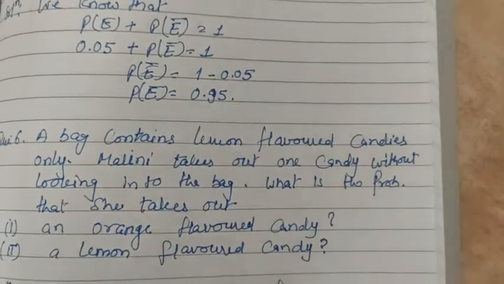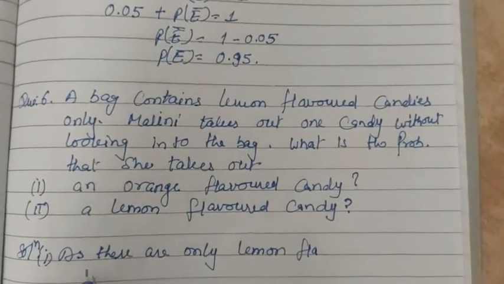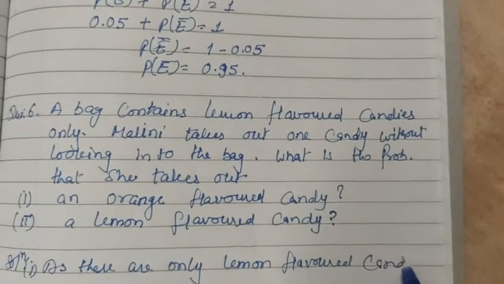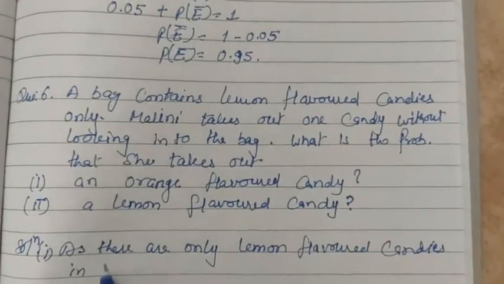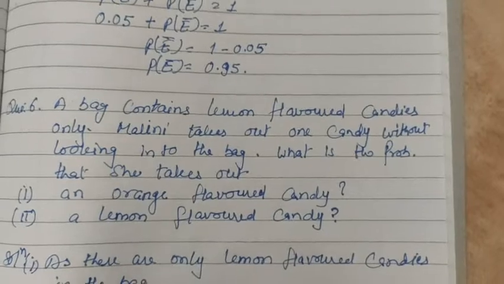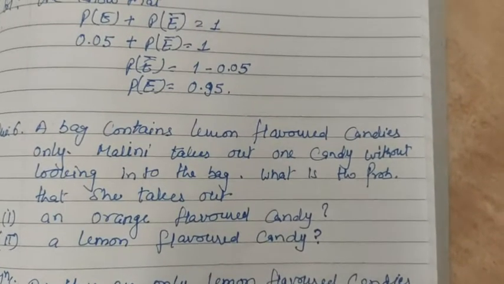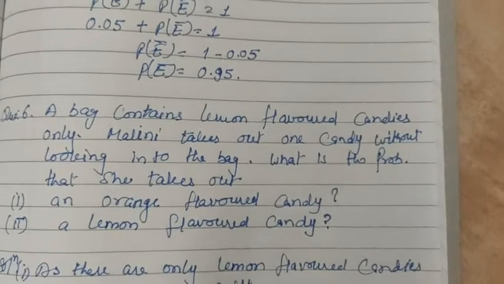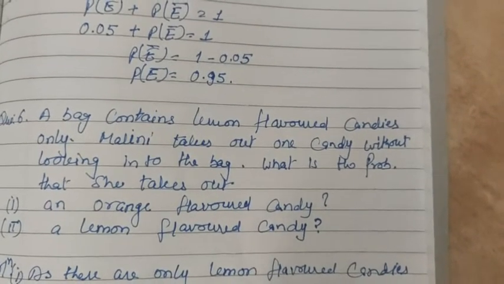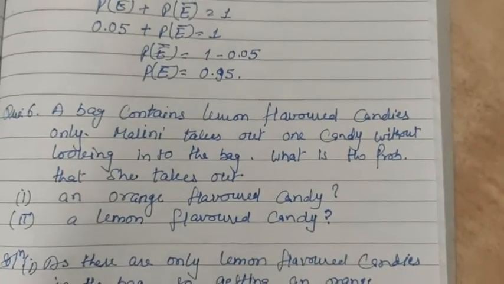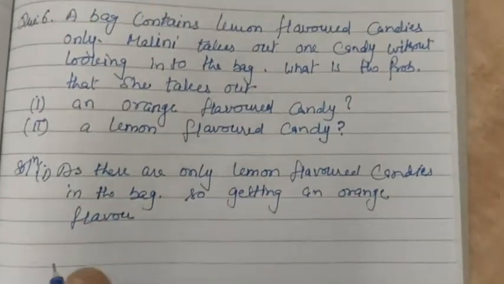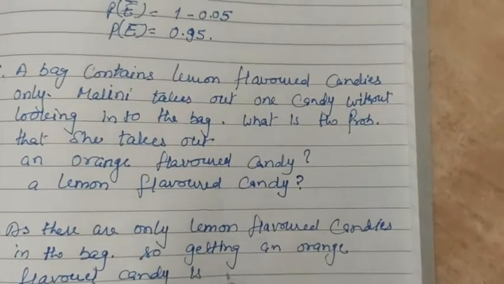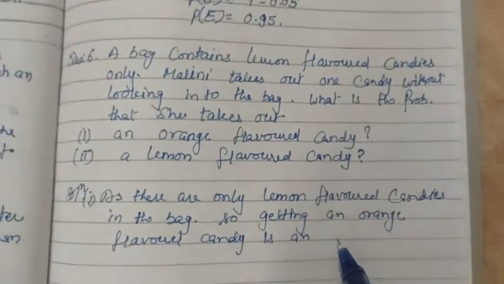In the first part, as there are only lemon flavored candies in the bag, getting an orange flavored candy is an impossible event.